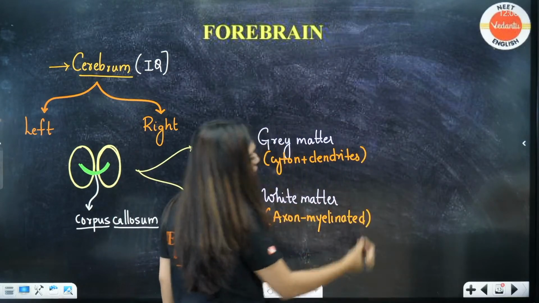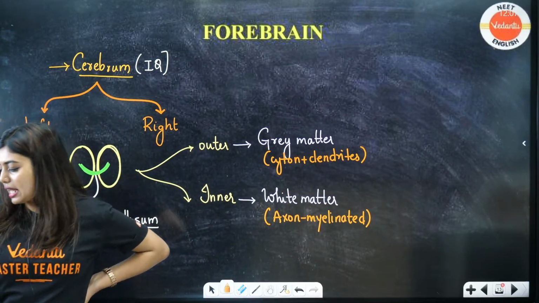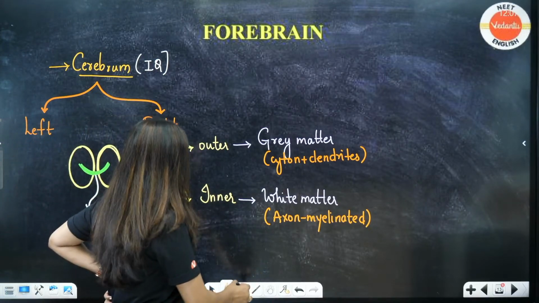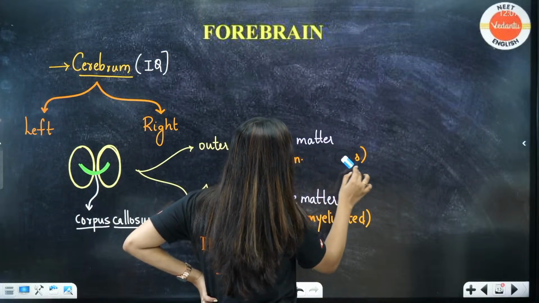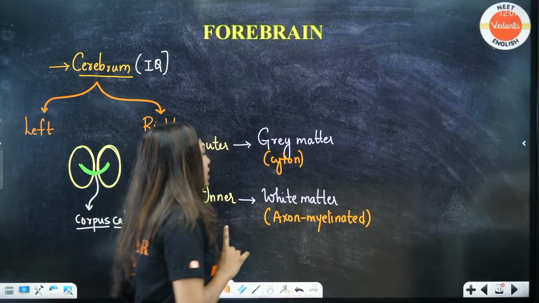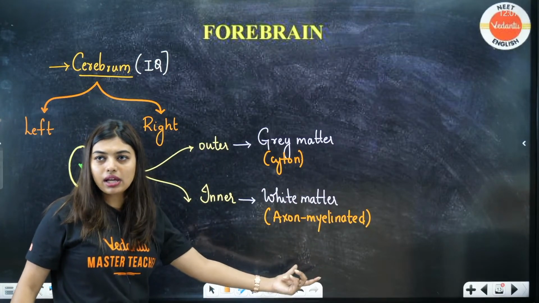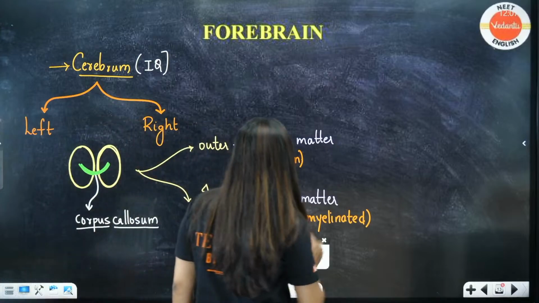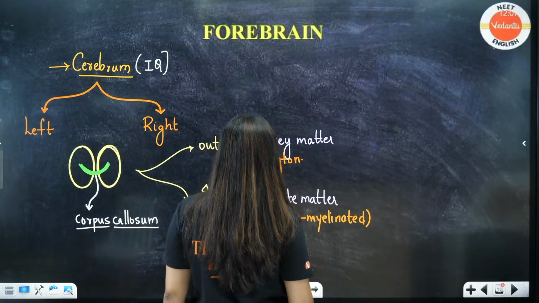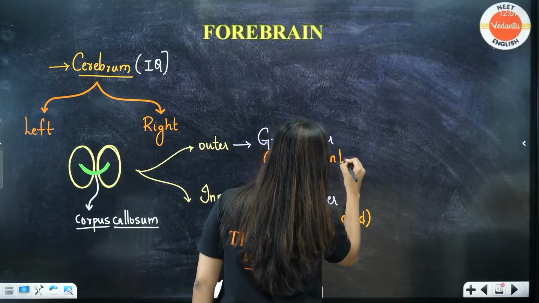Is this clear to all of you? Yes, very good. Gray matter is made up of cyton and your dendrites, right? Dendrites we don't usually mention. We say axon terminals actually, because the axon will be like this. So, let's say cyton and axon terminals. The axon portion will be your myelinated sheath. Is this clear? Axon terminal.